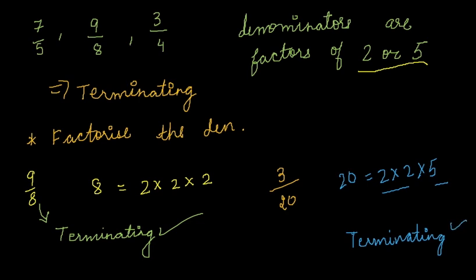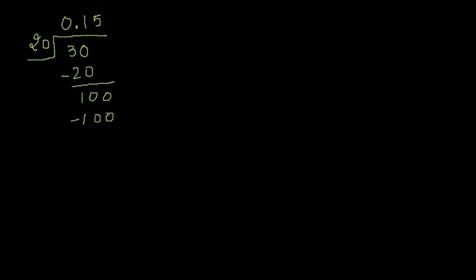Let us check by dividing. So I will be dividing this rational number, 20 as divisor, 3 as dividend. As 3 is less than 20, I will be applying 0 point. It will become 30. 20 1s is 20. We will be left with 100 automatically because the decimal is already mentioned. 20 5s is 100. So we can see we got the remainder 0 after some finite steps. So it is a terminating decimal.